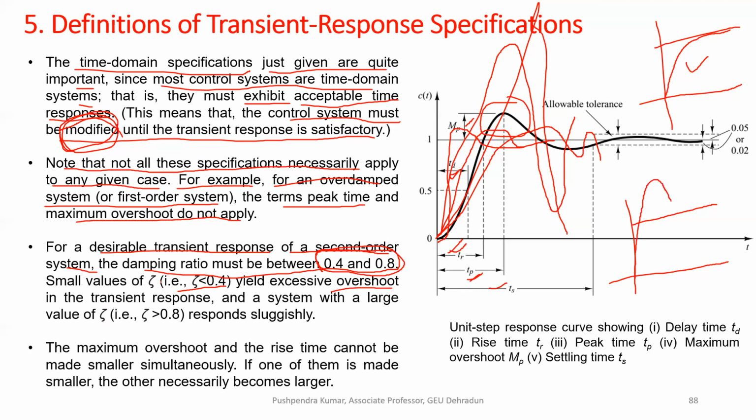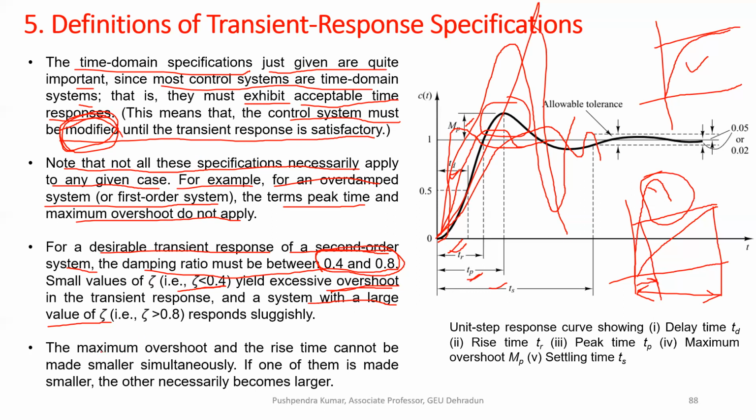So a small value of zeta yields excessive overshoot in the transient response. And if you take a large value of zeta, the system will respond very slowly. To reach the final value, it will take too much time from here to here. If you take zeta very low, time will be very less and the system will respond very fast, but there will be a lot of overshoot. We have to make a compromise between that.